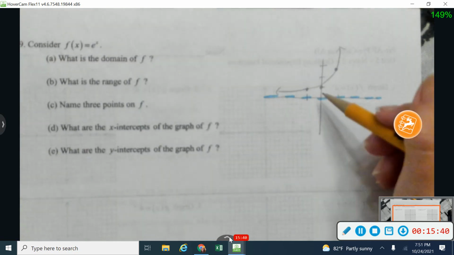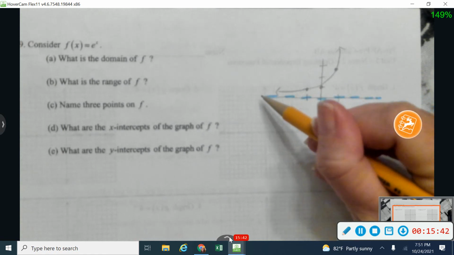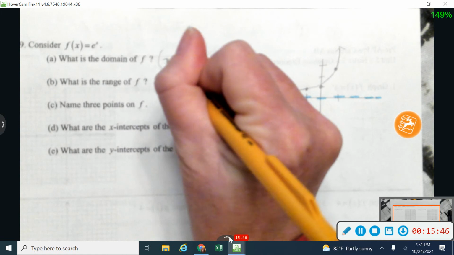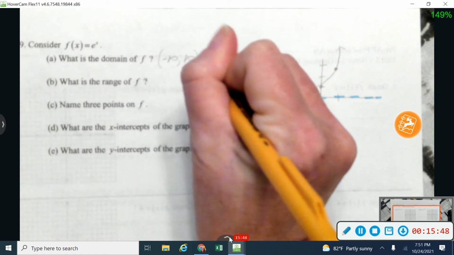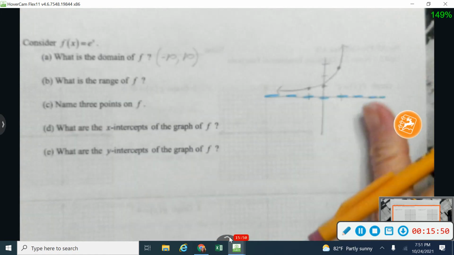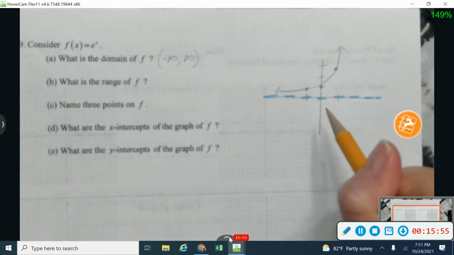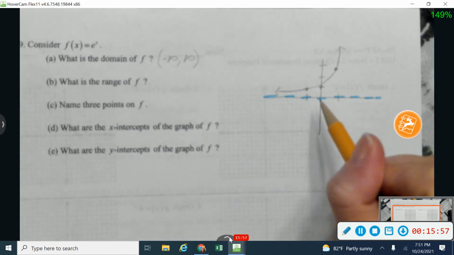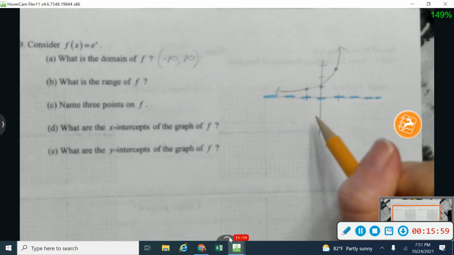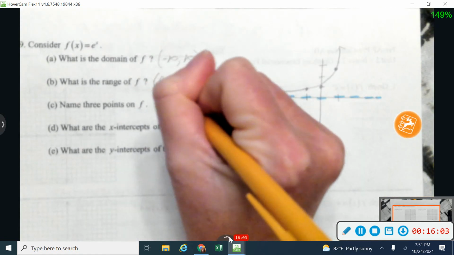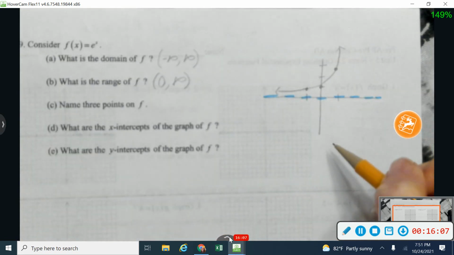All right, so let's start with our domain. Domain is our x values. I keep going forever to the left and forever to the right. So my domain will still be all real numbers, or in our case, negative infinity to positive infinity. Just like the other exponential that we talked about a minute ago on number 1, for my range, I can't do anything to make this thing negative. So I'm going to say that my range starts at 0 but does not touch it because of that asymptote and goes up to infinity.